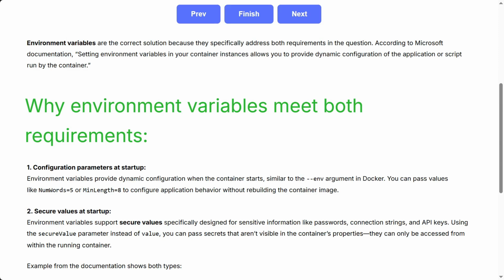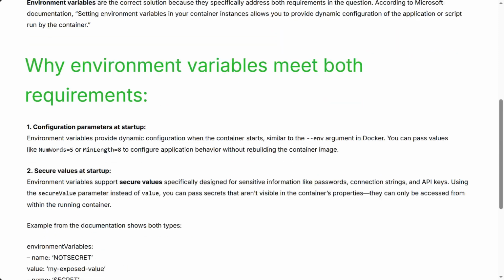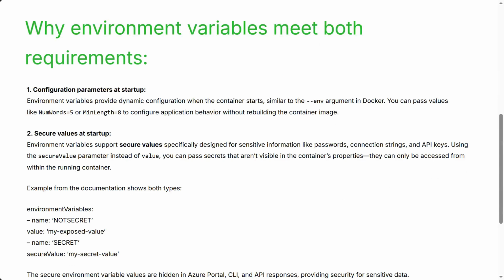Why environment variables meet both requirements? 1. Configuration parameters at startup. Environment variables provide dynamic configuration when the container starts, similar to the env argument in Docker. You can pass values like numwords equals 5 or minlength equals 8 to configure application behavior without rebuilding the container image. 2. Secure values at startup. Environment variables support secure values specifically designed for sensitive information like passwords, connection strings, and API keys. Using the secure value parameter instead of value, you can pass secrets that aren't visible in the container's properties. They can only be accessed from within the running container.